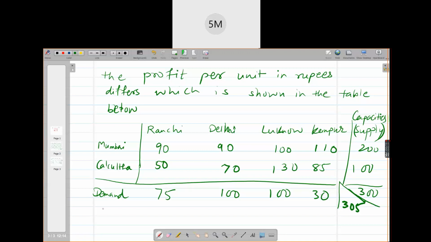So what is the question? Plan the production program so as to maximize the profit.